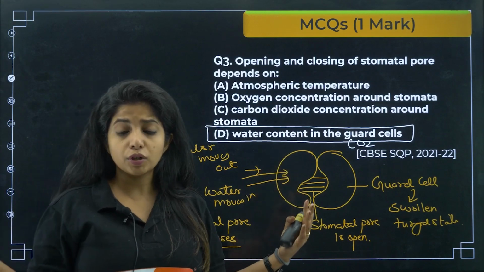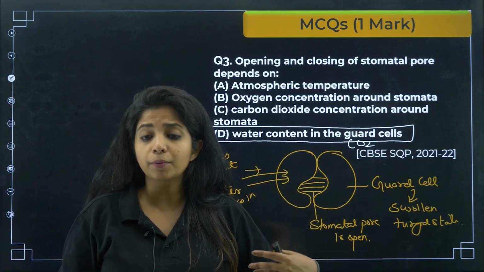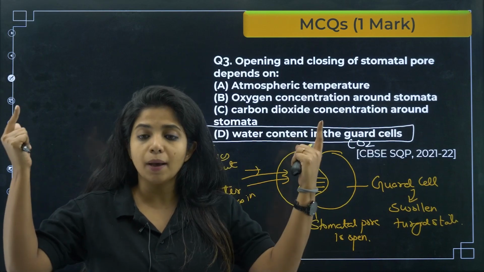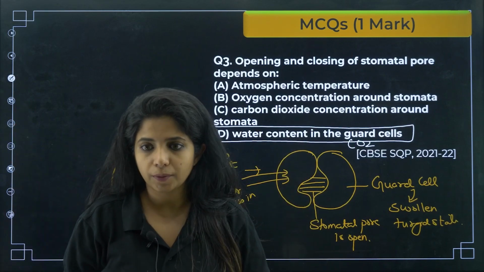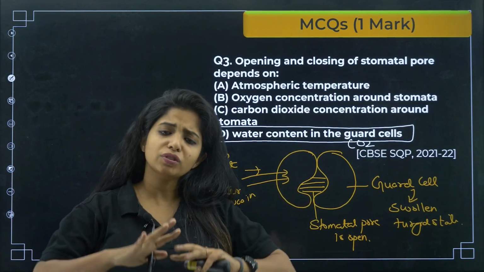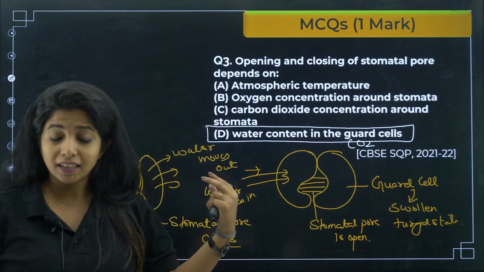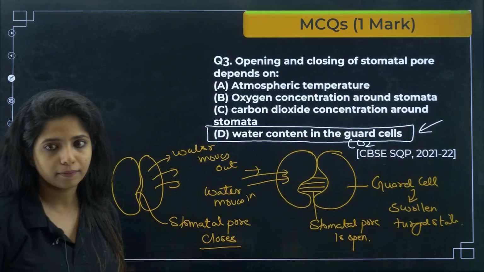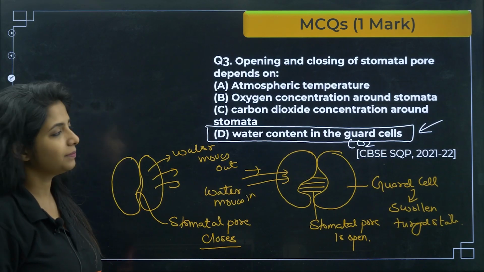So atmospheric temperature, if it's too hot and you want to regulate the temperature of the plant, it will release water, transpiration will happen, then evaporation will happen. This will regulate the temperature of the plant. Okay, so there are so many things acting as a signal, but ultimately it's the water in the guard cells which is going to do the job. Got it? So this is the answer.